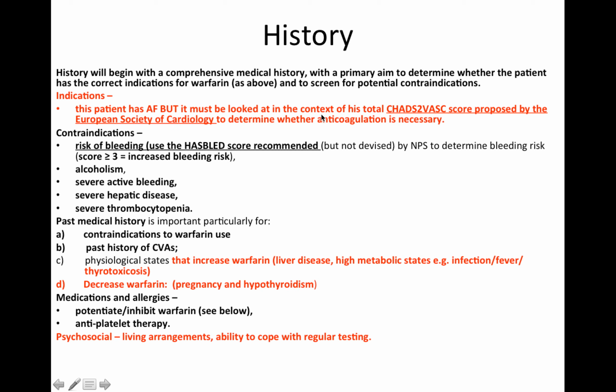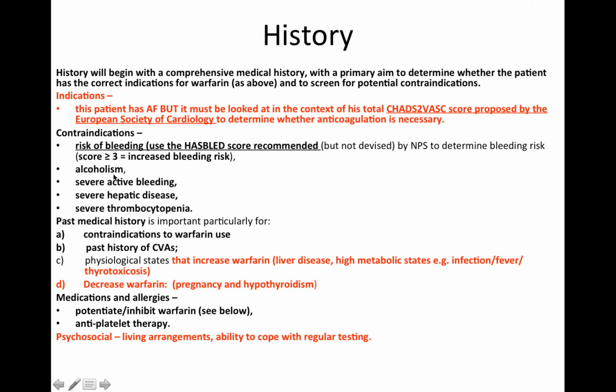However, I would need to assess him in terms of the CHA2DS2-VASc score proposed by the European Society of Cardiology to determine whether aspirin is required, warfarin is required, or if he doesn't even need any kind of anticoagulation. I would also like to assess for any contraindications for warfarin, so his risk of bleeding by using the HAS-BLED score. And a score of 3 or more indicates an increased bleeding risk.